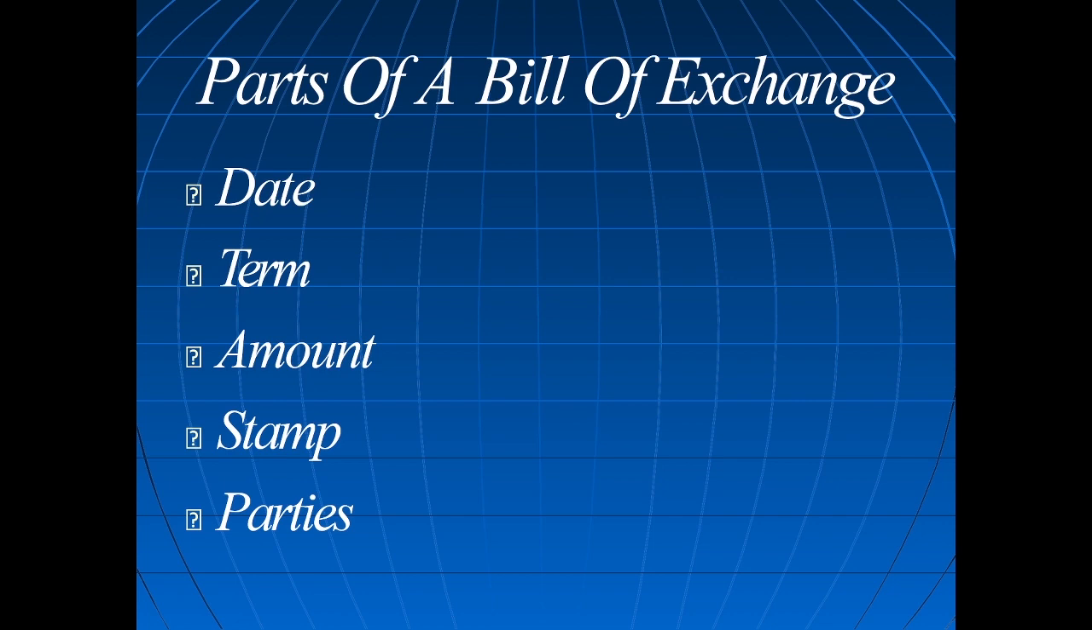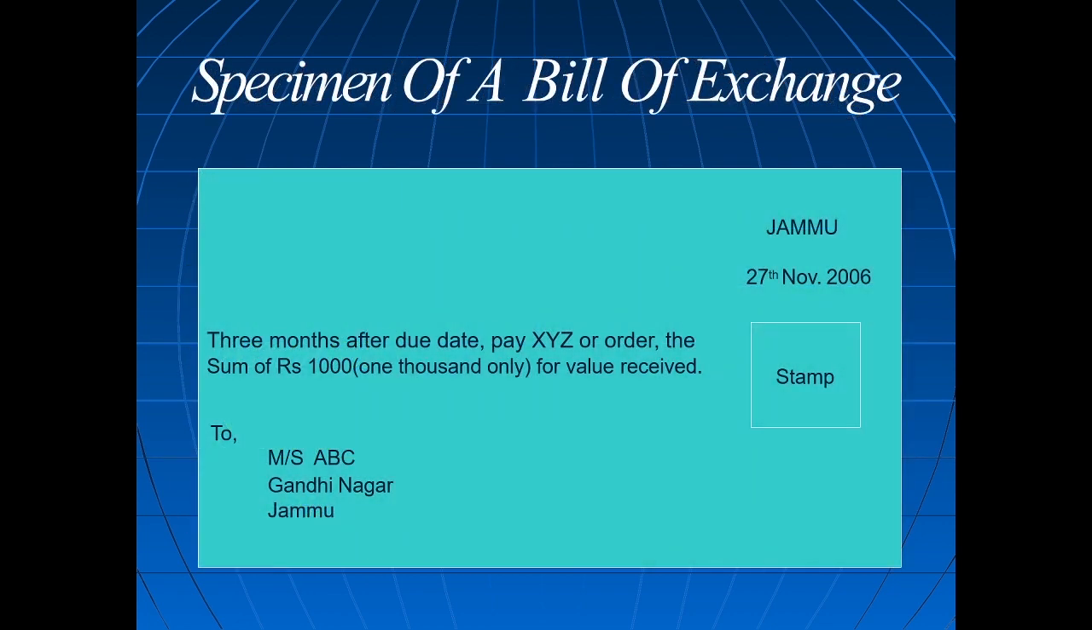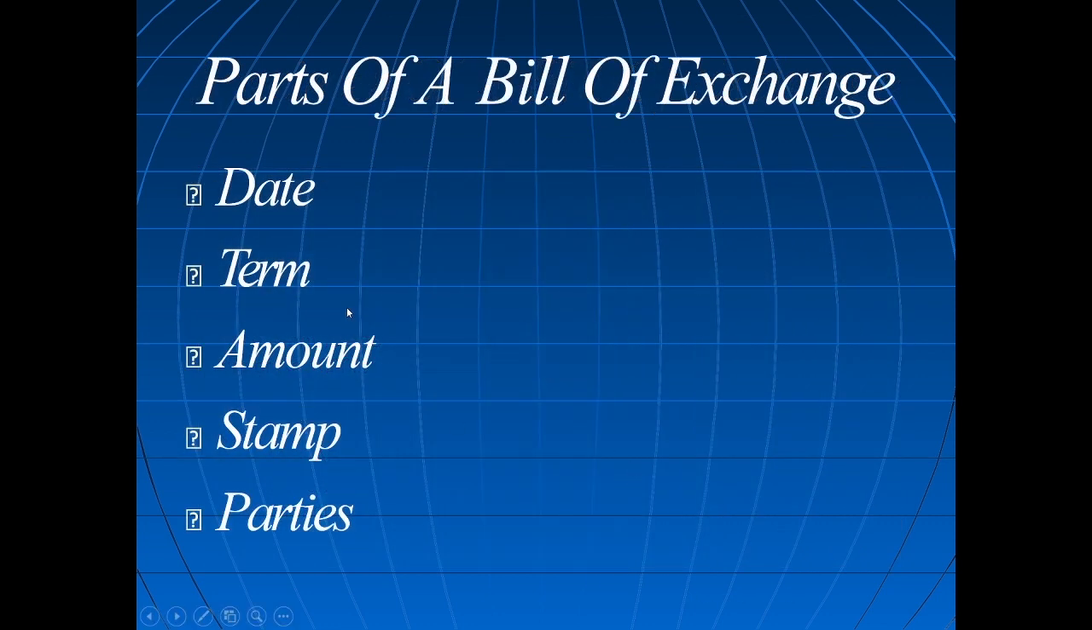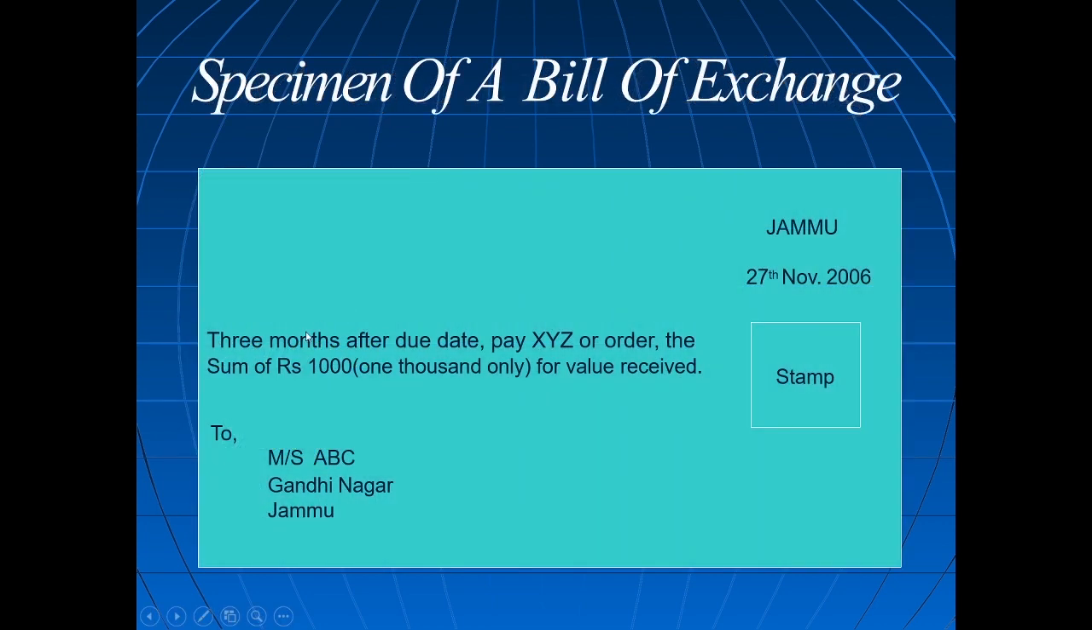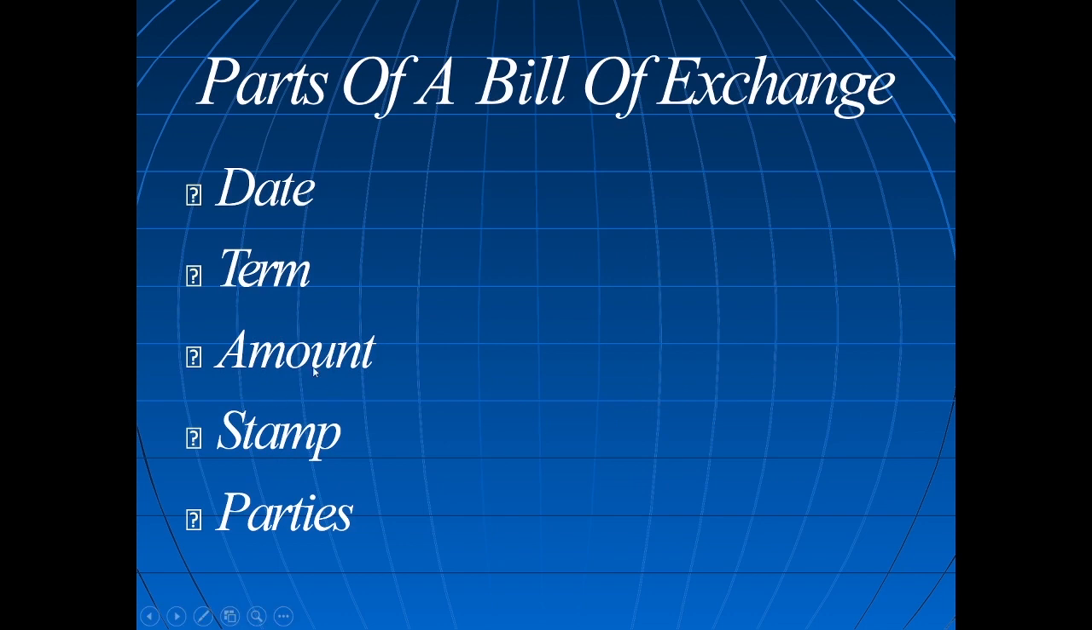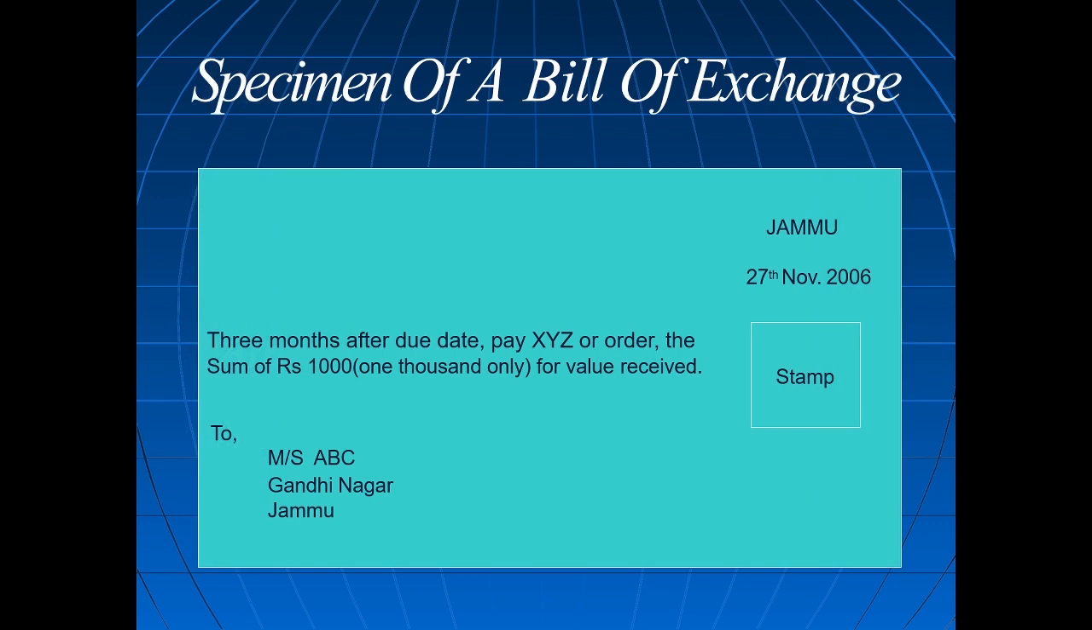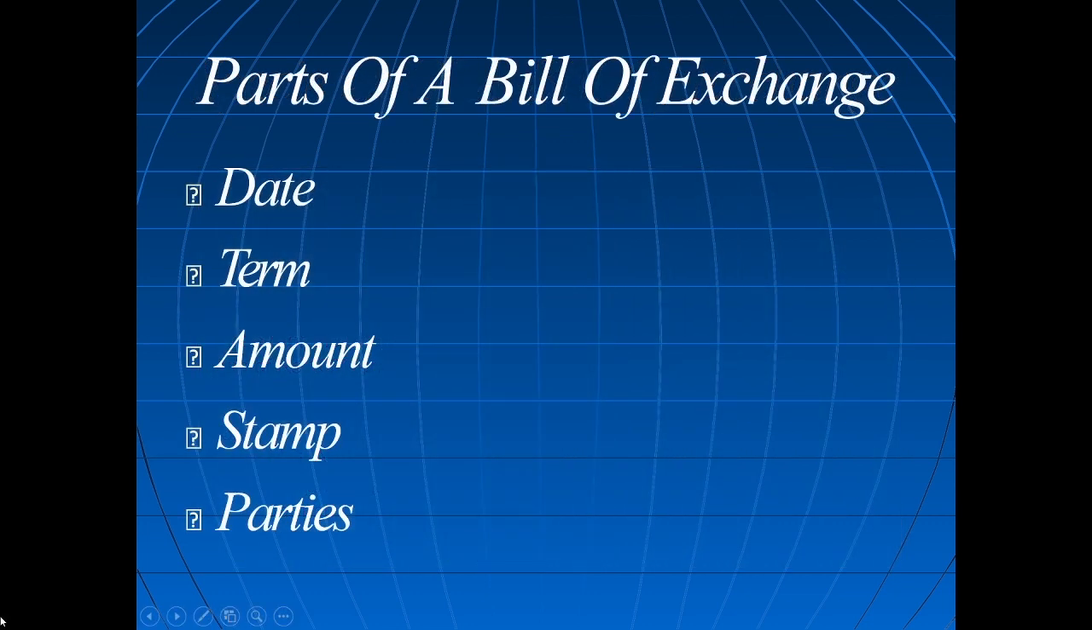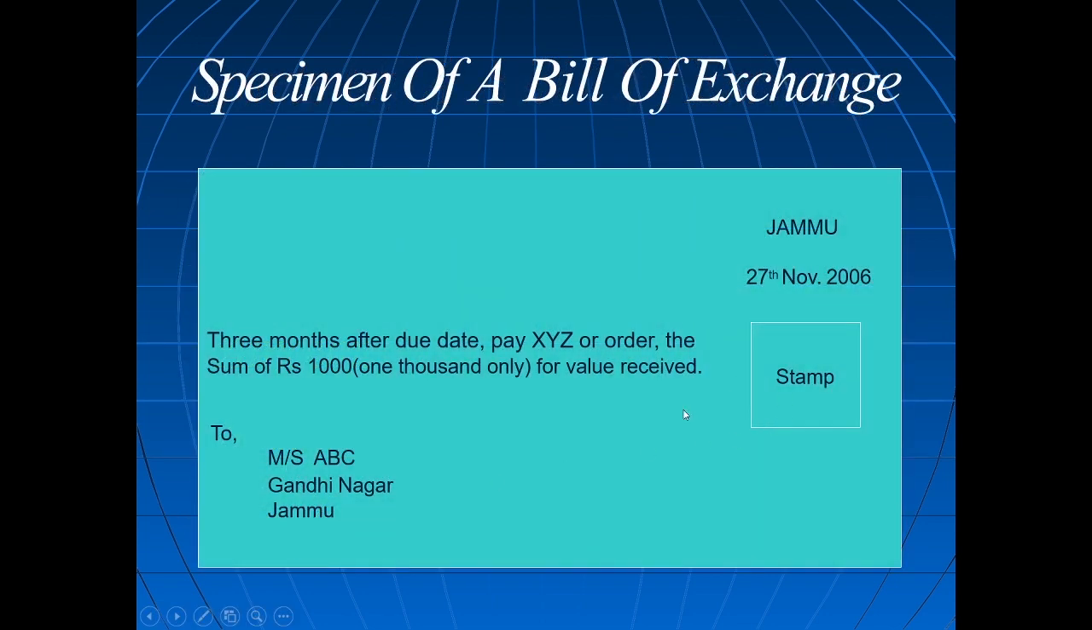So the bill consists of the date when it was prepared, 27th November 2016. The next is the term, how many months the bill is. In this bill it is 3 months. Another one is the amount. This should be there. Without an amount there is no bill. And rupees 1000 is written in words also. The next one is the stamp. If the amount is more than 5000, stamp is required.